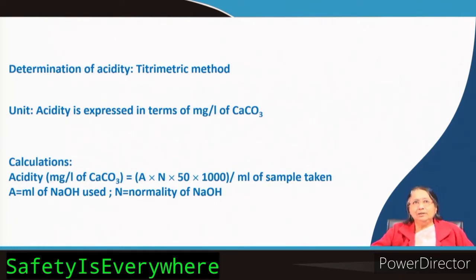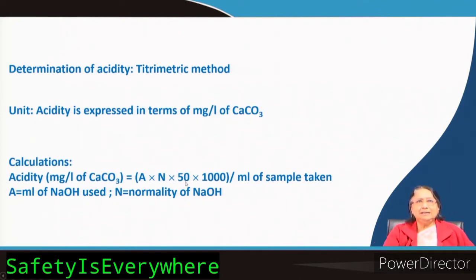Now, how is the calculation? For acidity, first you have to determine using the most simple formula, V1S1 equals V2S2. Here S1 is in normality term. So, first you use that, then once you know the normality, you have to convert it in terms of milligram per liter of calcium carbonate, and this is very easy to do by using this formula.